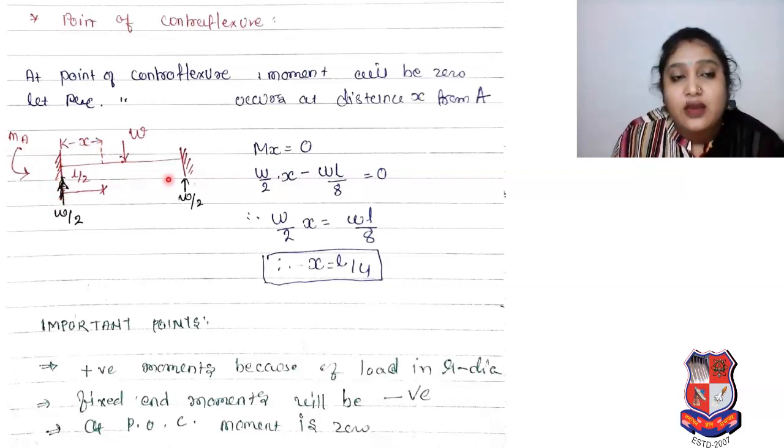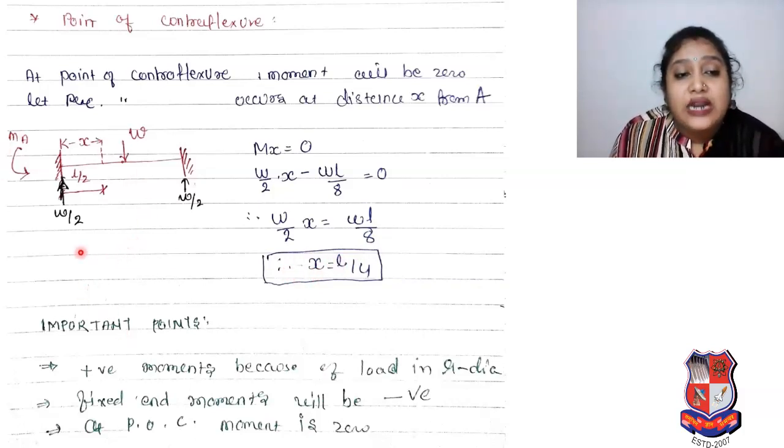It's your A end, it's your B end. So moment at x is equal to 0. Therefore W by 2 into x minus WL by 8 is equal to 0. What was that WL by 8? It was our moment at A. Therefore W by 2 into x is equal to WL by 8. W cancels, we simplify, so 4 will be there. Therefore x is equal to L by 4.